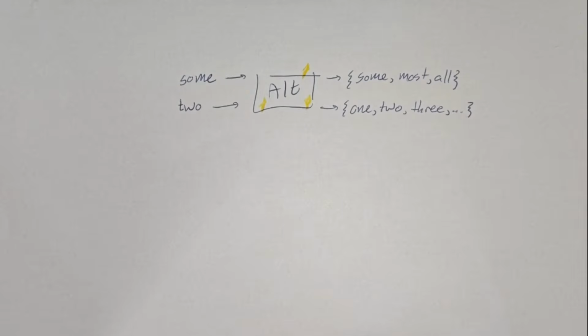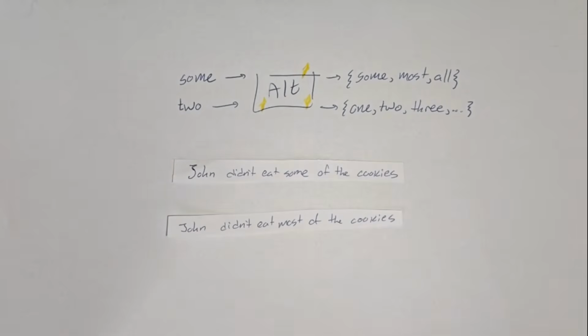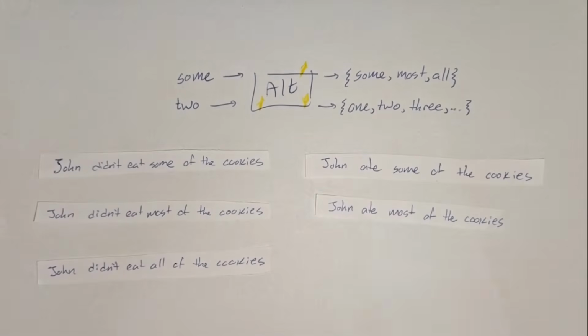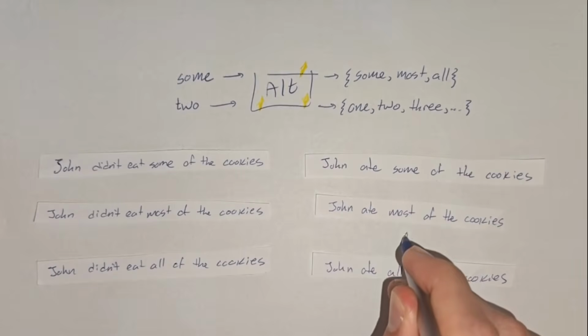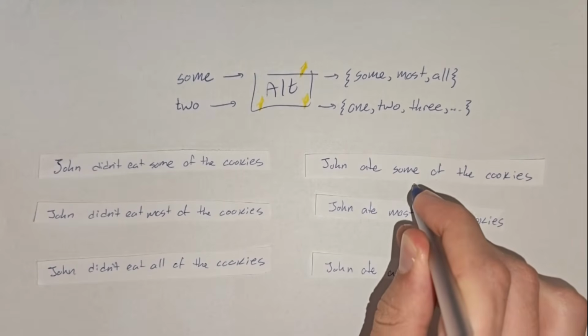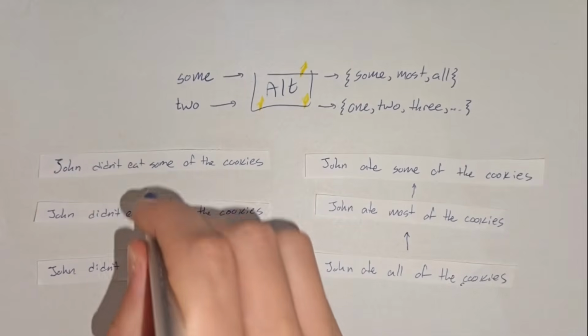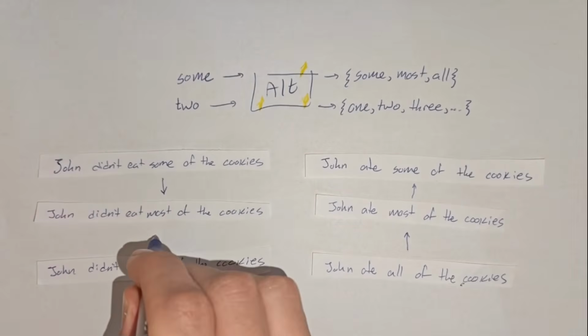But remember what happens with negation. If we say John didn't eat some of the cookies, it just means that he didn't eat any cookies at all. By this logic, if we negate the higher alternatives of a sentence, we get that he did eat all the cookies, which obviously isn't true. This is because under negation, the order of entailment is flipped. In the positive case, the sentence with all entails the sentence with most, which entails the sentence with some. But in this case, if John didn't eat some of the cookies, it entails that he definitely didn't eat most or all of them.